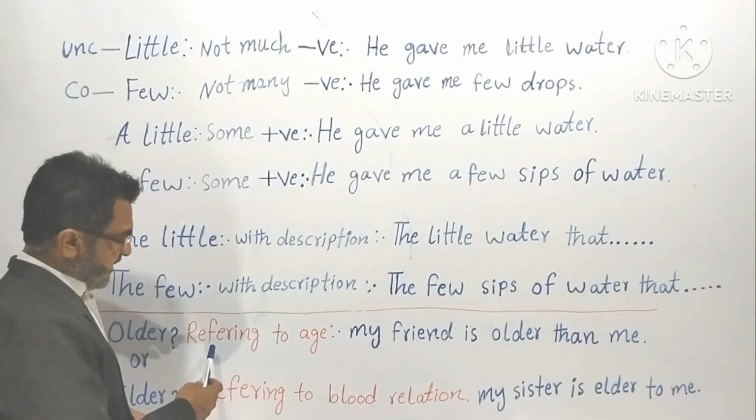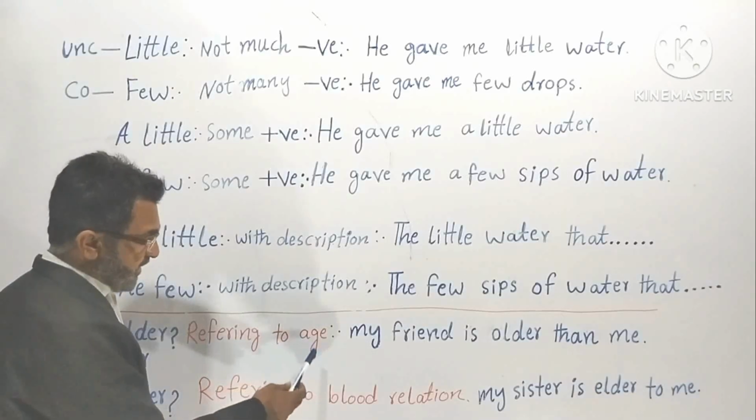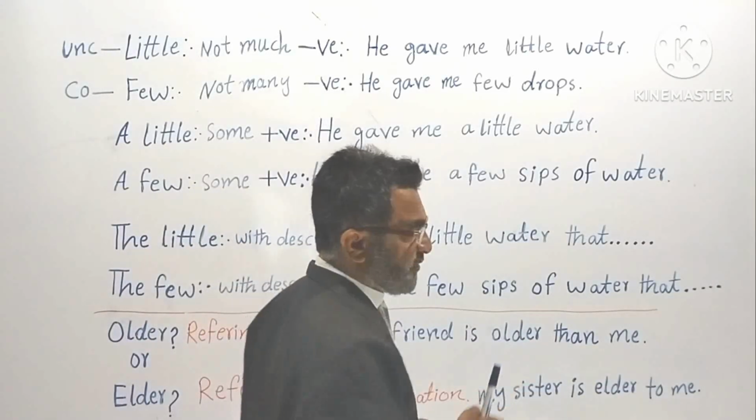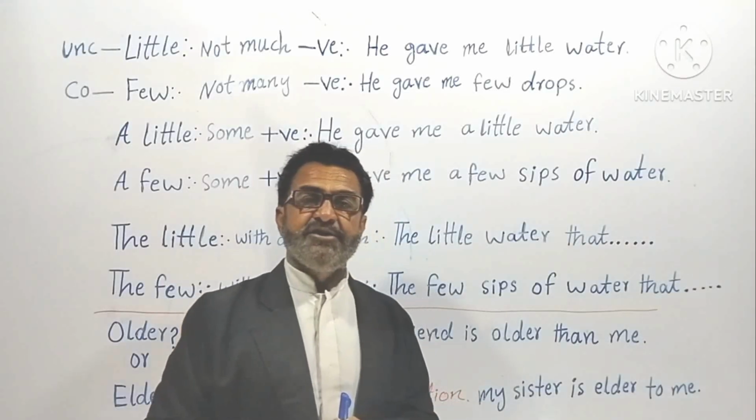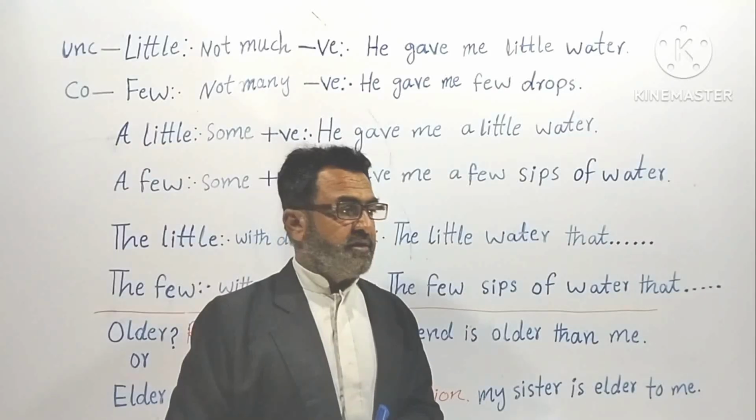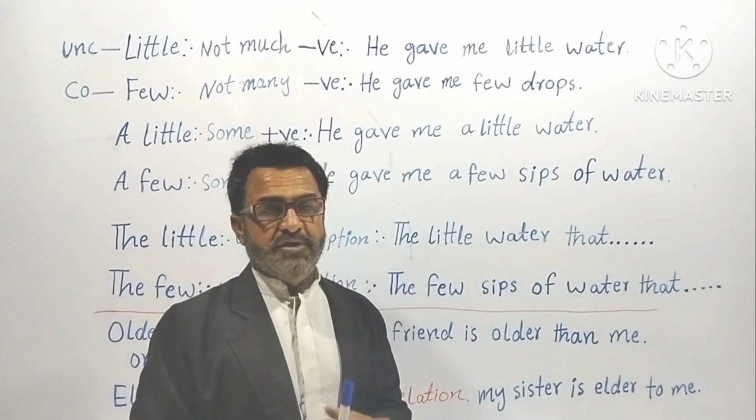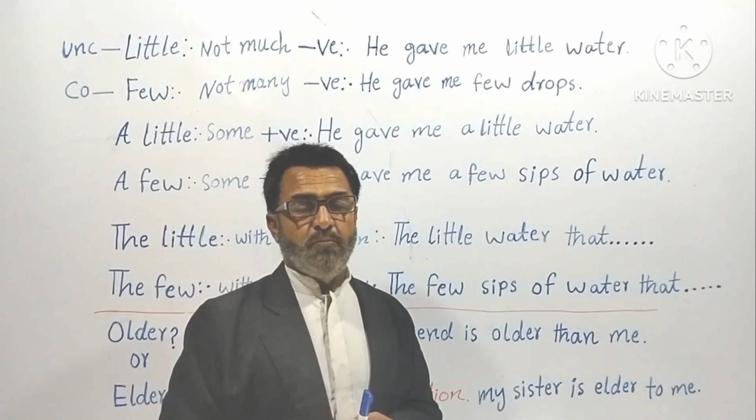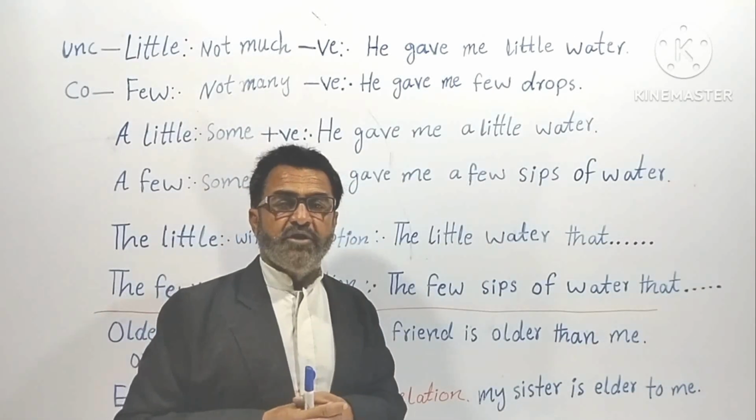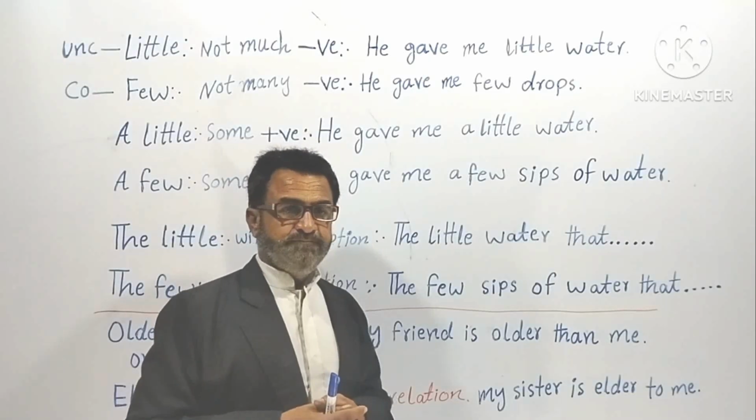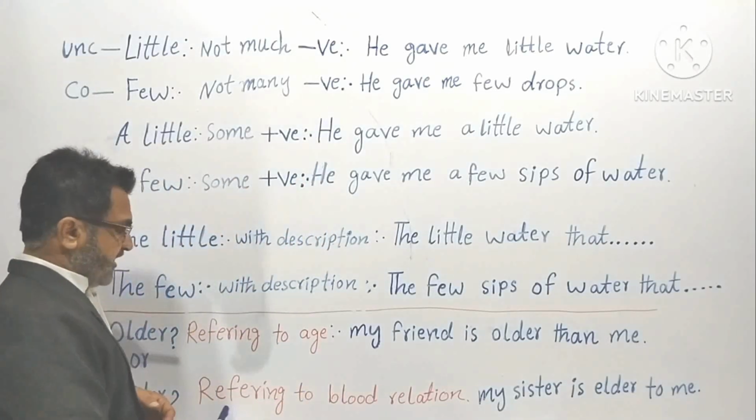Look at the examples now. You can see the definition of older, referring to age. Look at the example: My friend is older than me. Understood? Here the person I'm talking about is my friend, but not my relative. I have no blood relation with him. Here I am talking only about the age of my friend. Understood?